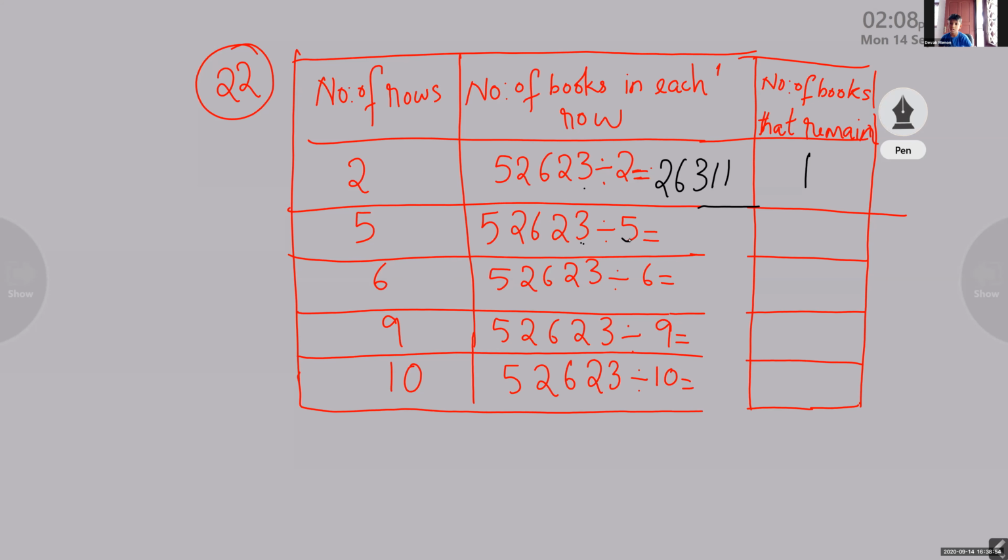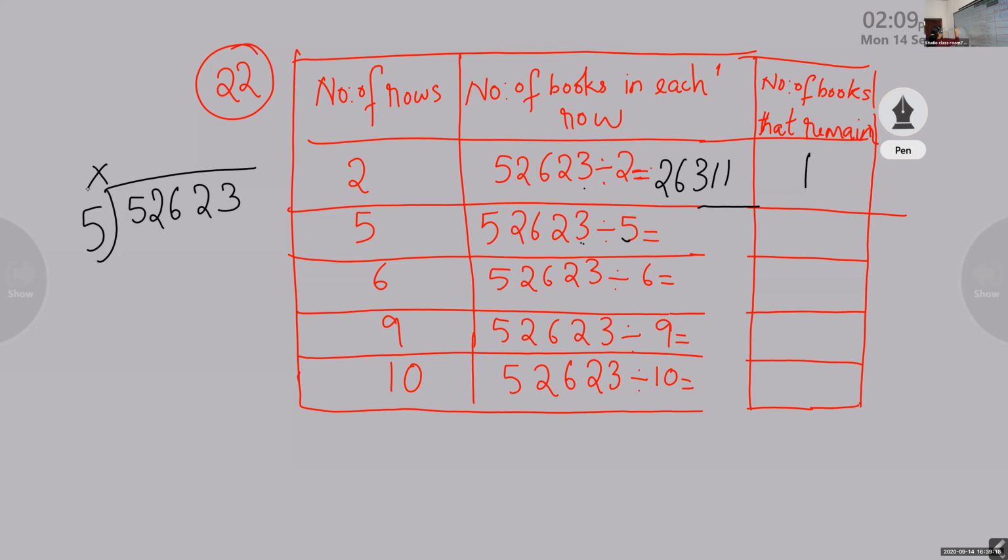10,524. Okay, 10,524. So children, if you have doubt, I will write it on the side. Those who got a mistake, please check what the problem is. 52,623, when you divide by 5. Those children who have completed, please check.